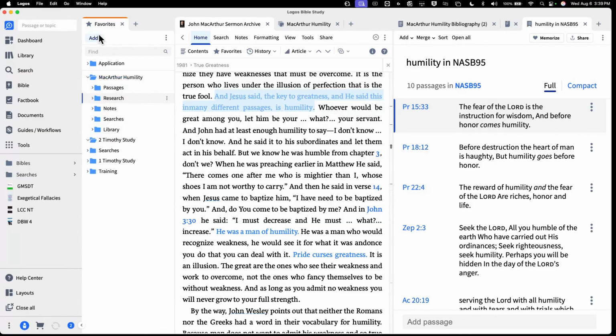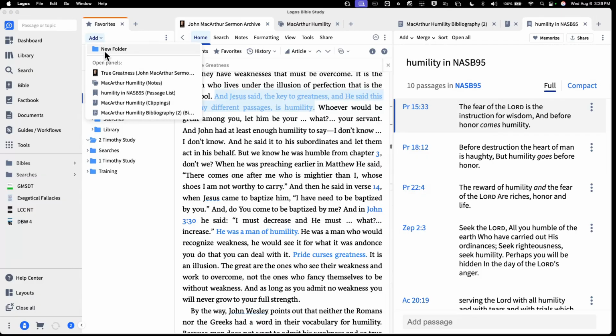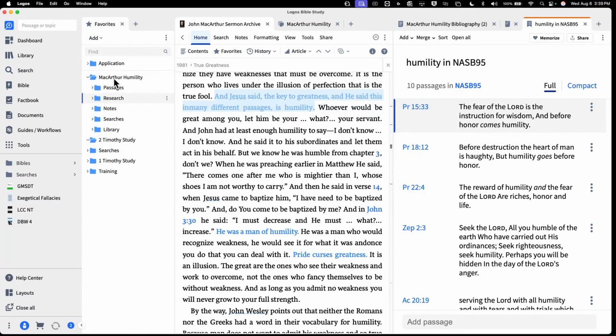How did we do that? We added a new folder. And we added this folder, MacArthur Humility. Once we did that, we created our file folders, just like in a drawer where it's got the hanging folders, right? The hanging file folders. That's what you've got here. This is going to hold all your passages and documents related to passages. This is going to hold all your research, just like I had this research here.